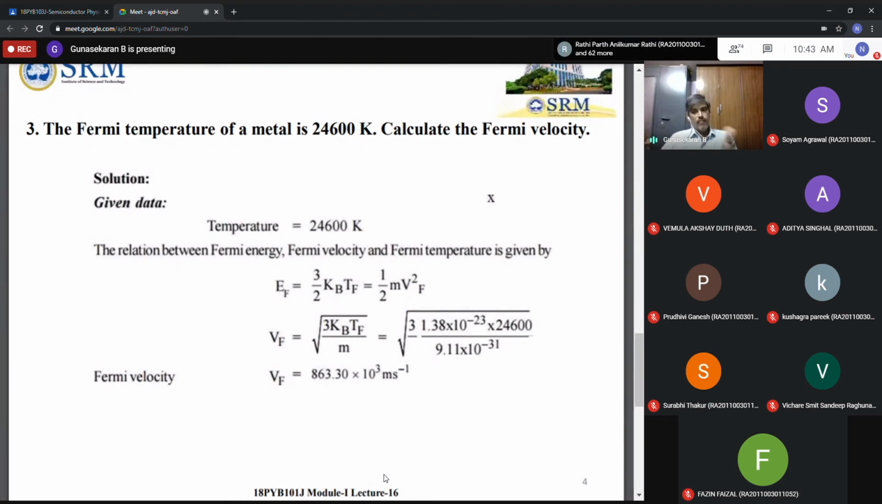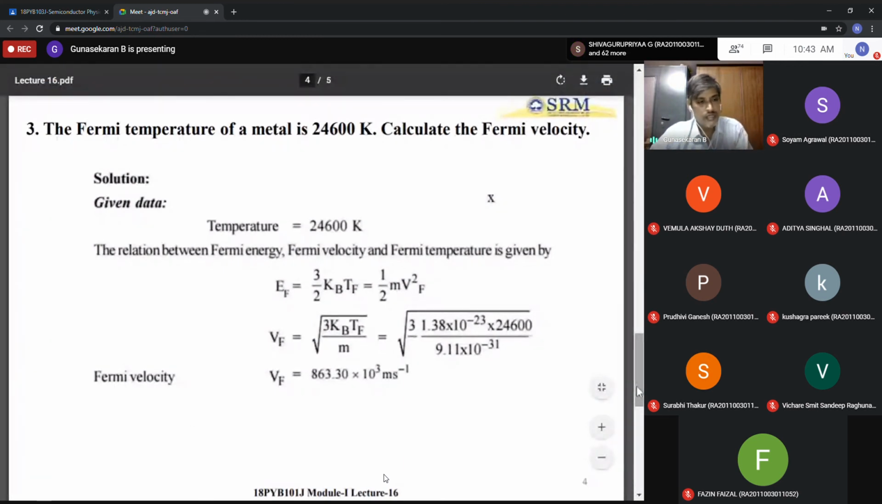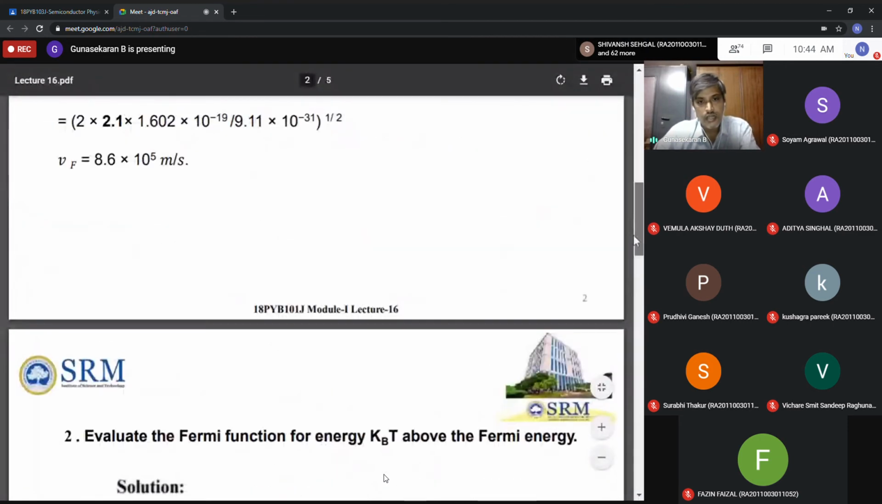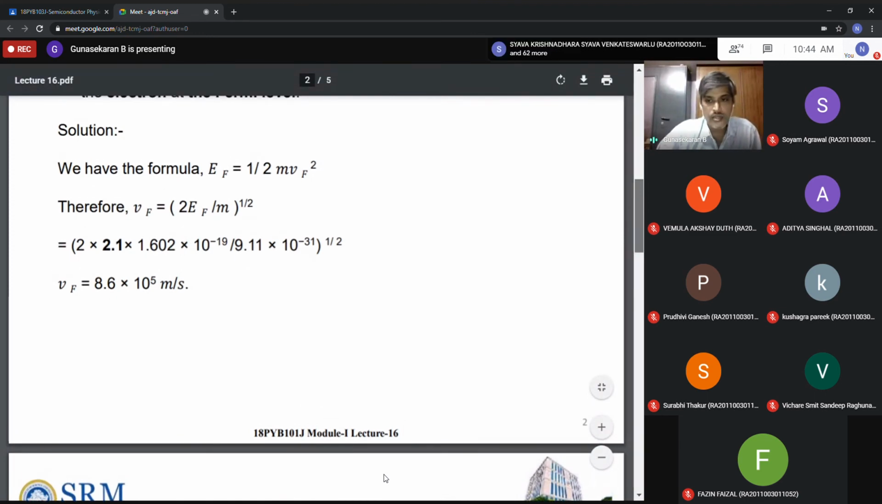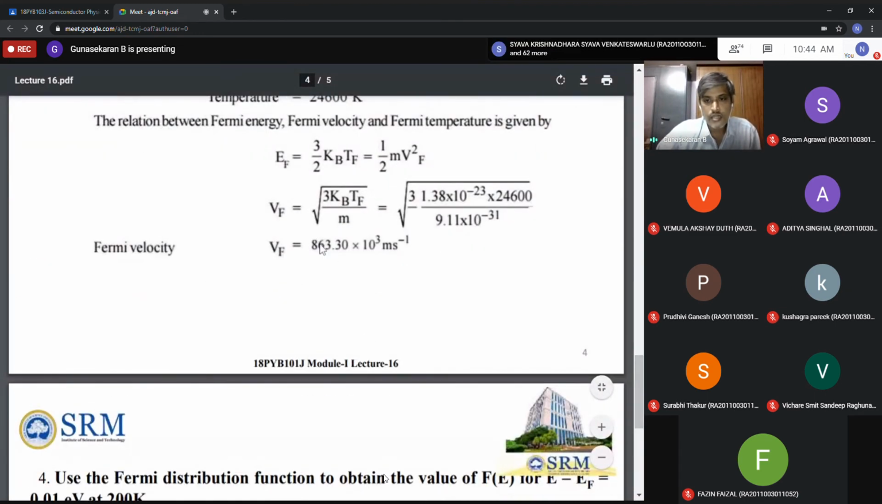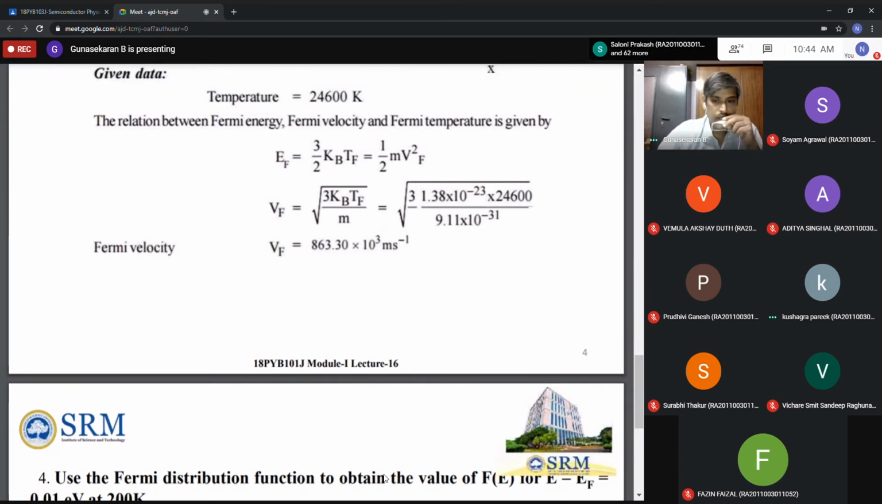So you get the same value, 8.6 into 10 power 5. The Fermi energy is also the same. I think in the first problem you discussed, it was 8.6 into 10 power 5, and this is also the same. At the Fermi energy, the velocity remains constant here. Problem number 1 gave 8.6 into 10 power 5, and here also you see the same value. Do you understand? Say yes or no. Yes, sir. Okay, next one more problem.